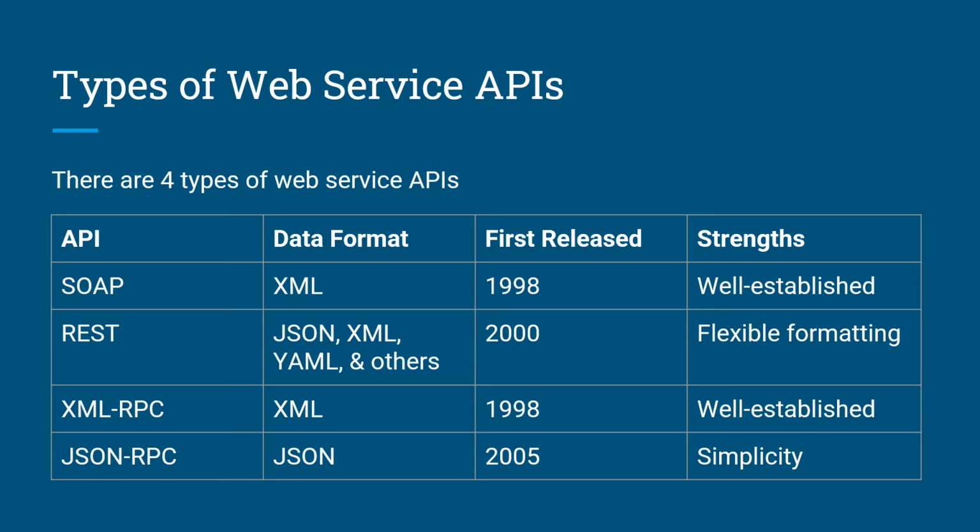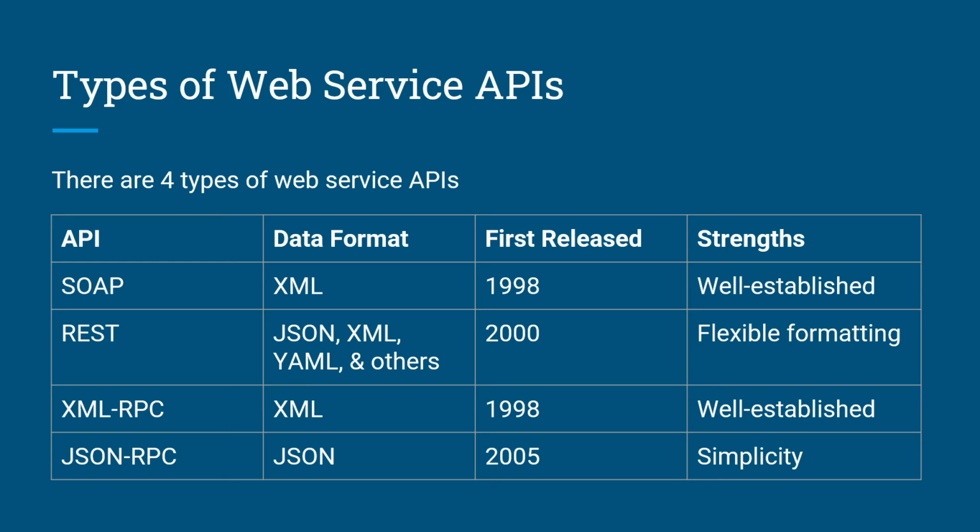Second is REST or Representational State Transfer. It uses multiple data formats such as JSON, XML, YAML, and others. It was released in 2000 and one of its strengths is flexible formatting.